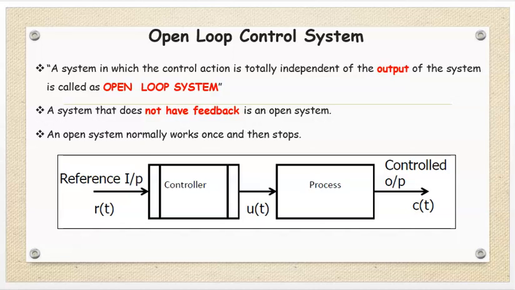Means, in case of open loop control system, there is no feedback. Input is there continuously and afterwards we are getting the output. Where output cannot be controlled in case of open loop control system. Therefore, block diagram is there: reference input, controller, process, and then controlled output.